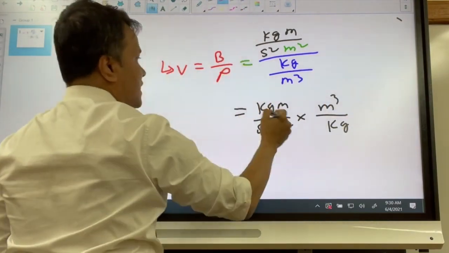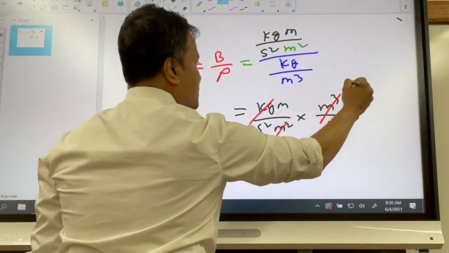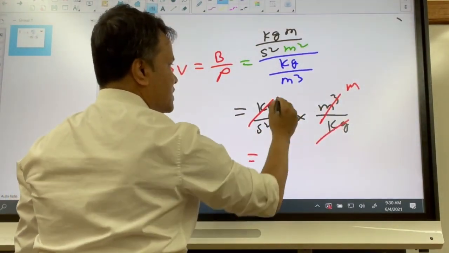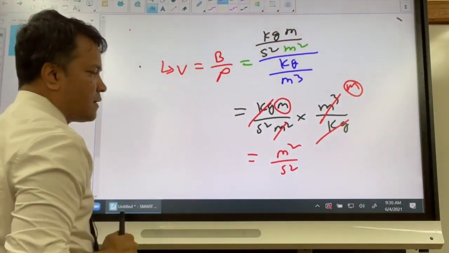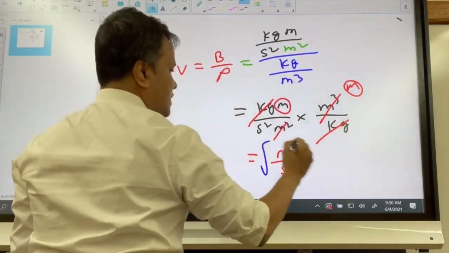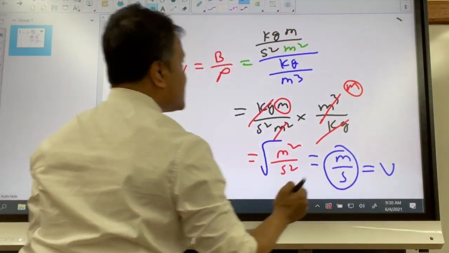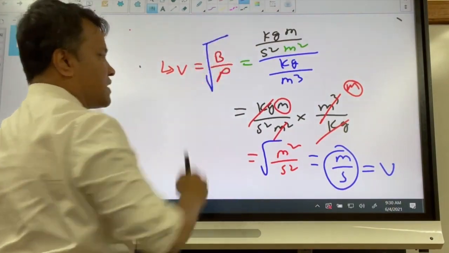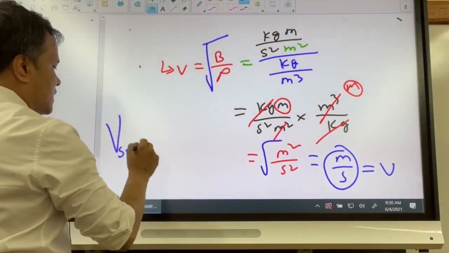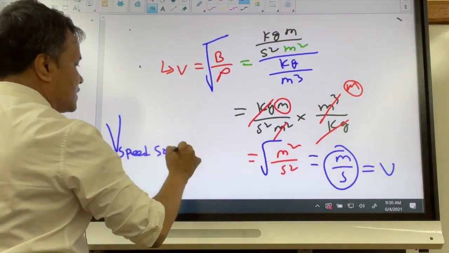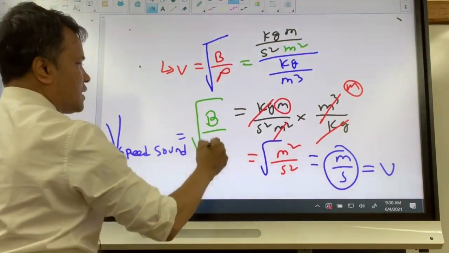So you see kilogram cancels, and meter times meter is meter square, over second square. Then you take the square root, you get meter over second. That's the SI unit for velocity. So you have to modify this equation. The speed of sound is indeed the square root of the bulk modulus over rho.